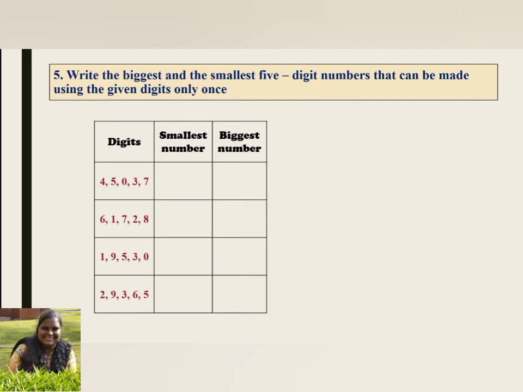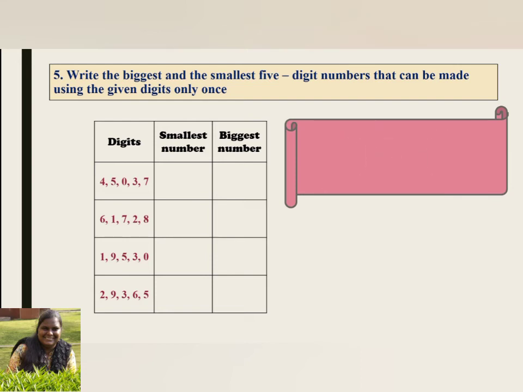Write the biggest and the smallest 5-digit numbers that can be made using the given digits only once. So we have digits in one column, smallest number and biggest number. The columns are empty now. Let's fill it up.